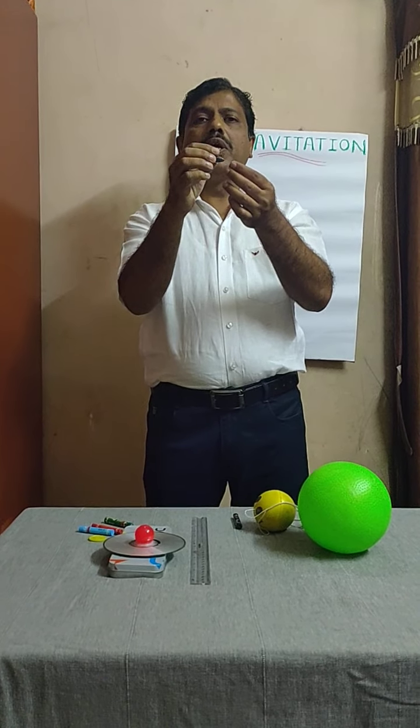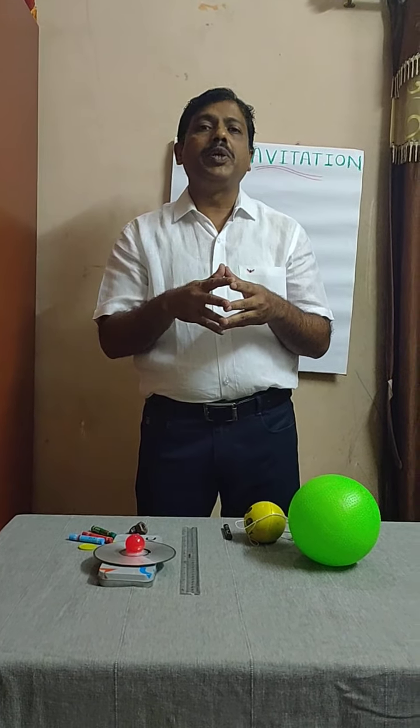Then there comes electromagnetic force. What is electromagnetic force? The force which is present due to the presence of an electric field as well as a magnetic field, we call it electromagnetic force. For example, light rays, where there is a presence of an electric vector as well as a magnetic vector.